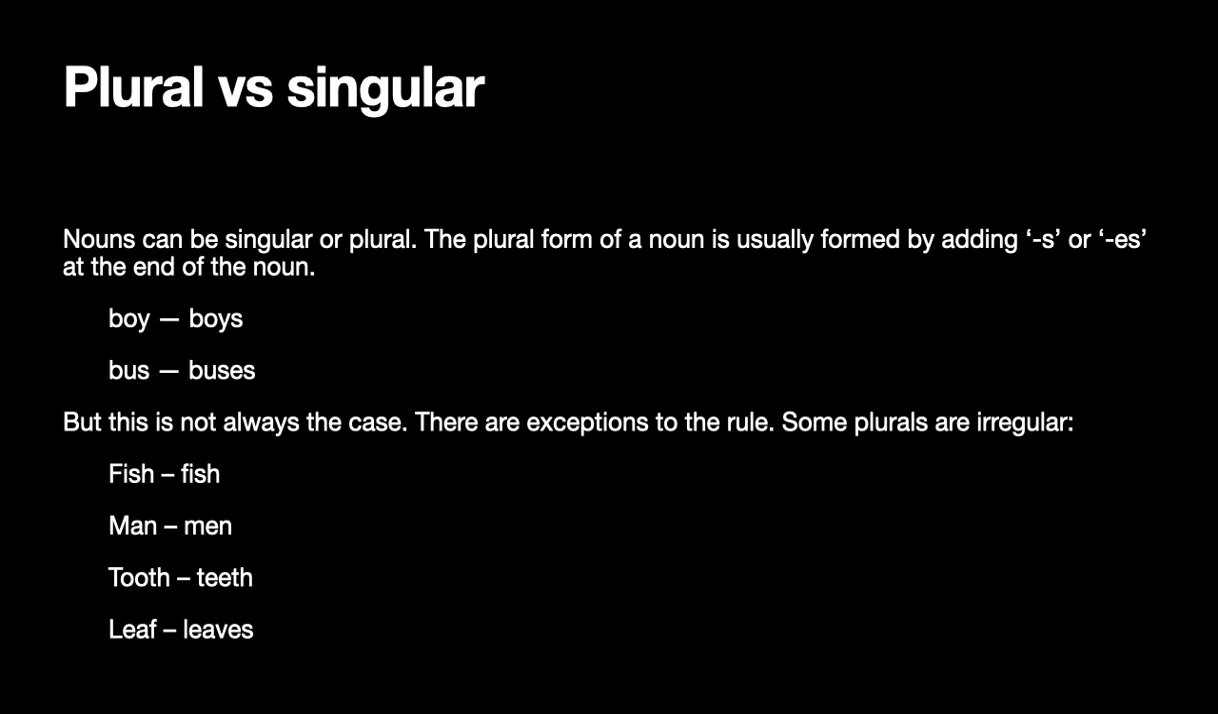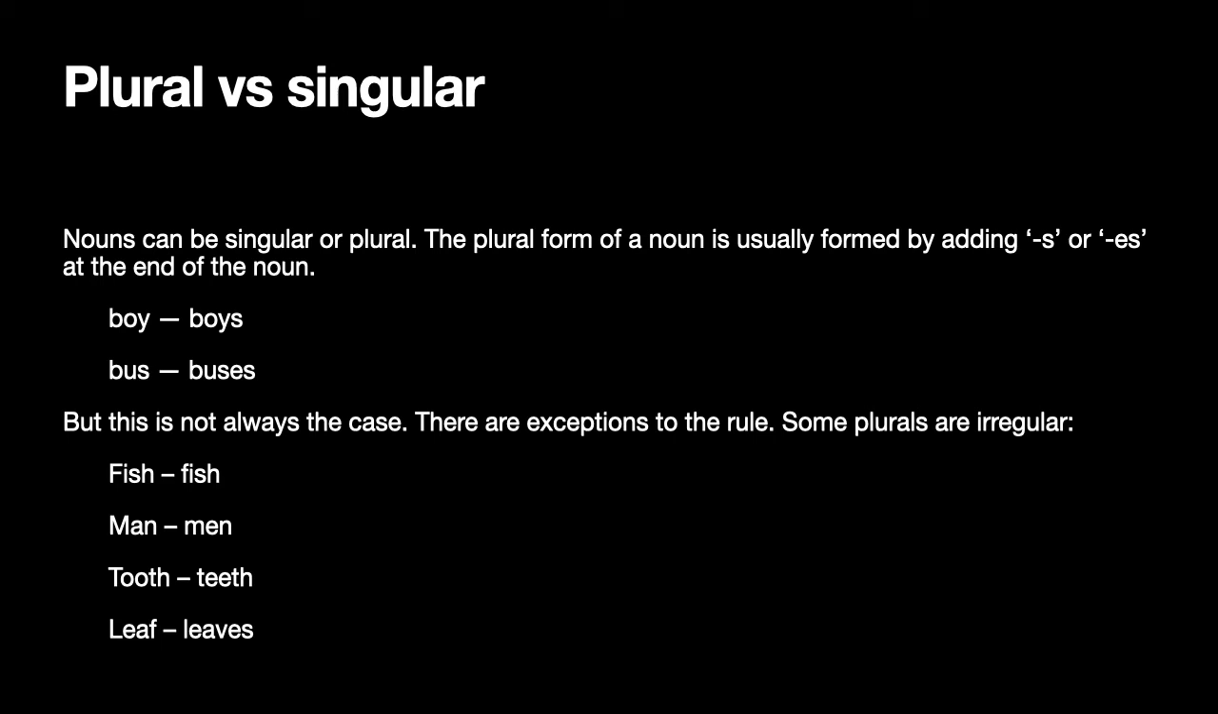Now, this is something that you know already, that many nouns, especially the common nouns, the countable common nouns, can be singular or plural. And the plural form of a noun is usually formed by adding s or es at the end of the noun. Boy, boys. Bus, buses. So these are some examples of regular plural formation. But sometimes there are exceptions to the rule.